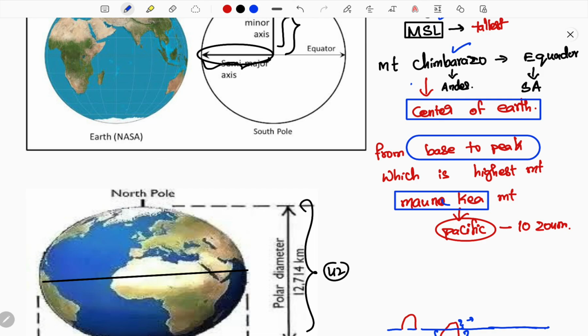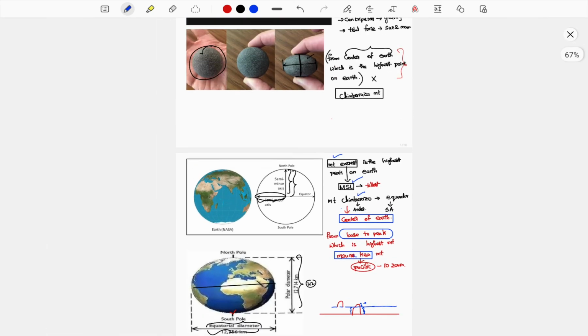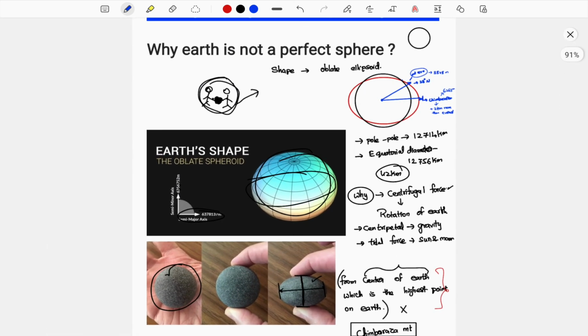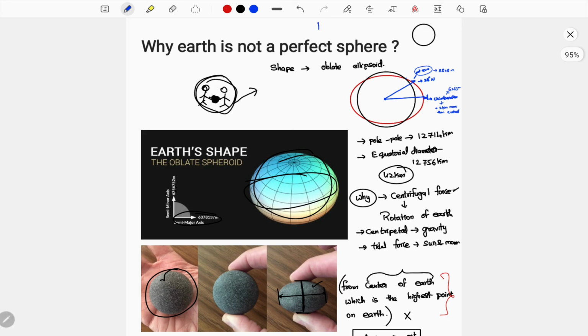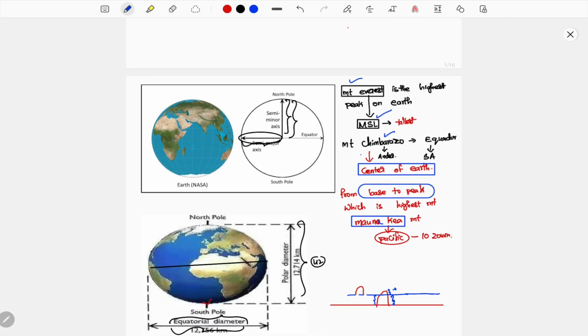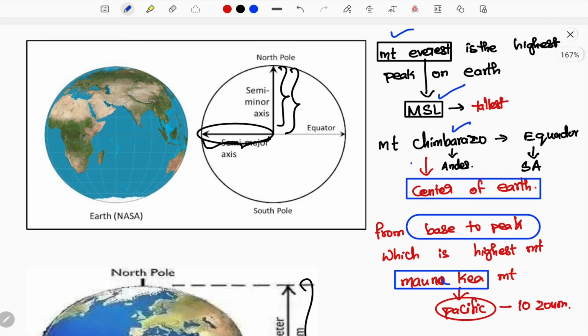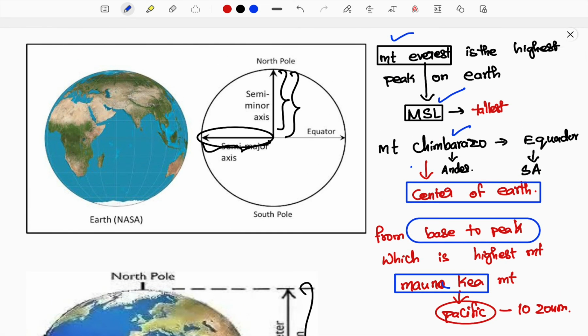This is the beauty of geography. As I said, understanding the shape of the earth is how you come to know the Chimborazo concept. Otherwise, if you read multiple times or from multiple sources, you won't understand why Chimborazo is the highest point, the farthest place on the earth from the center of the earth. That is why I explained this concept and provided this too.